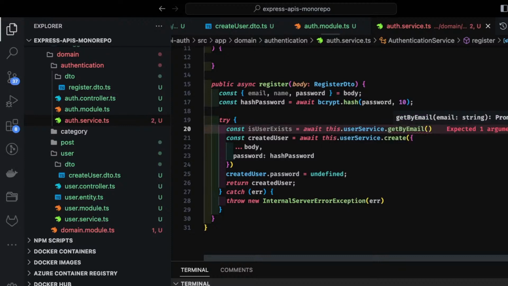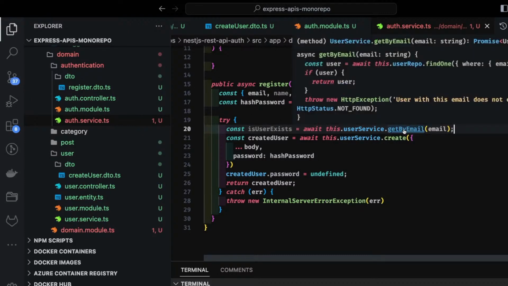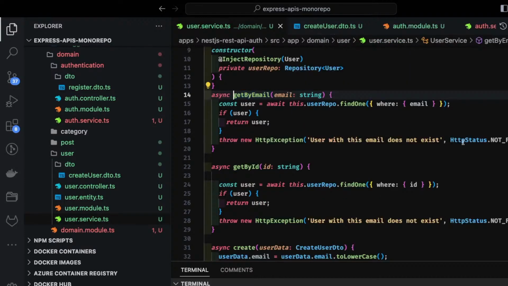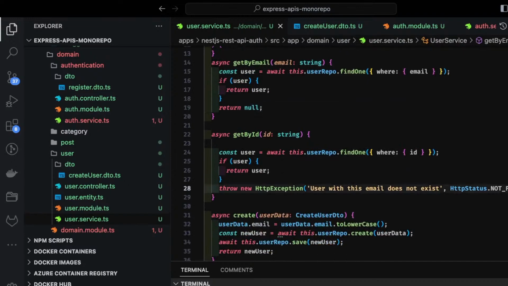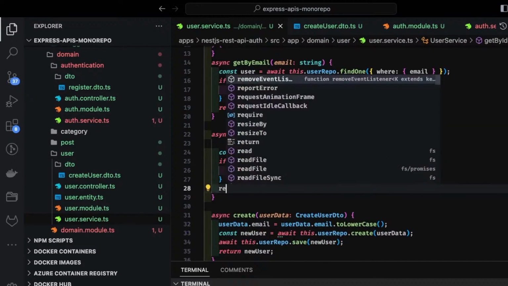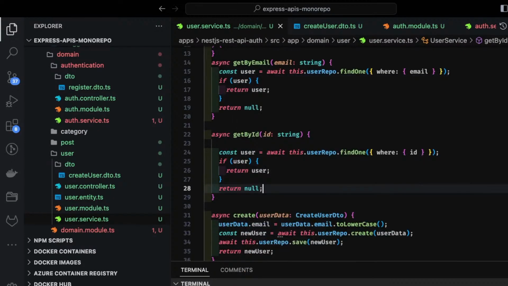So what we can do is we can just pass the email which we are receiving. If it is throwing an exception, HttpNotFoundException, that is not good. What we can do in this case is we can just return null. Exceptions we can throw at the receiver end, because we need to see if we are receiving null or not.